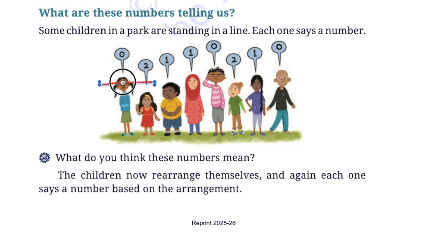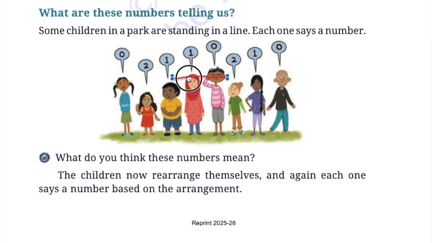If you check, she's saying 0 because on the left side and right side, she is the tallest. So she's saying 0, meaning no one is taller than me. And the next girl is saying 2. Why? Because the left side and the right side both are taller than her. So that's why she is saying 2. And this boy is saying 1 because on the left side, this girl is smaller in height, but on the right side, she is taller. So he is saying 1.